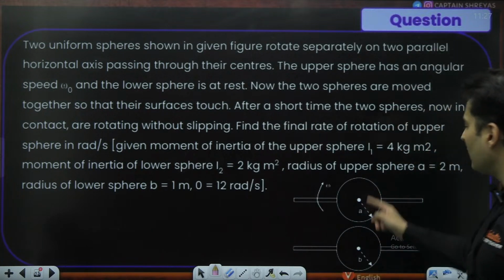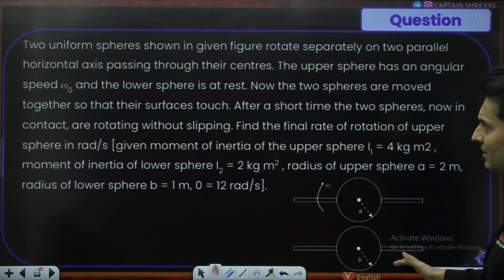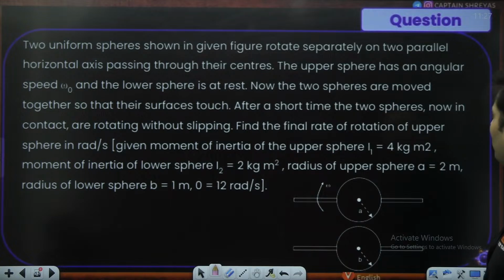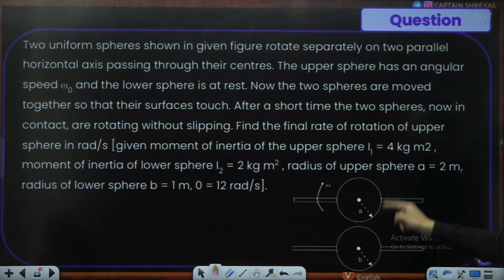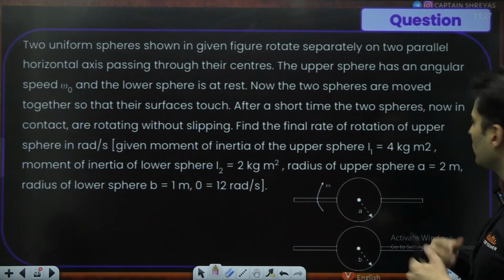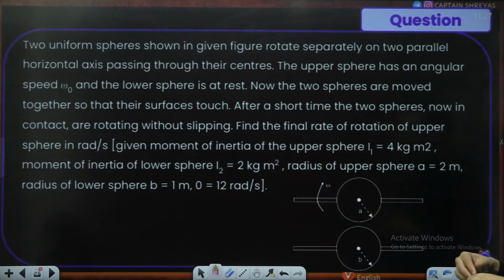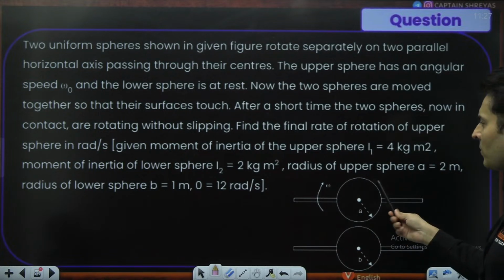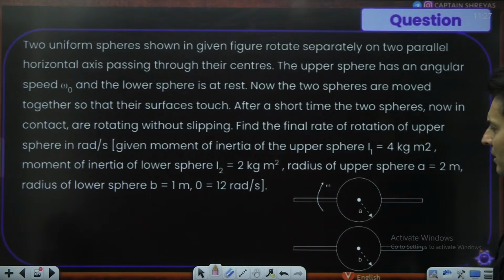Two uniform spheres are shown over here. They are rotating separately on two parallel horizontal axes passing through their centers. The upper sphere has an angular speed omega naught, and the lower sphere is at rest. Now the two spheres are moved together so that their surfaces will touch. After a short time, both of them are in contact, rotating without slipping. Find the rate of rotation of the upper sphere in radians per second. Moment of inertia, speeds, initial speeds, and radius are also given.